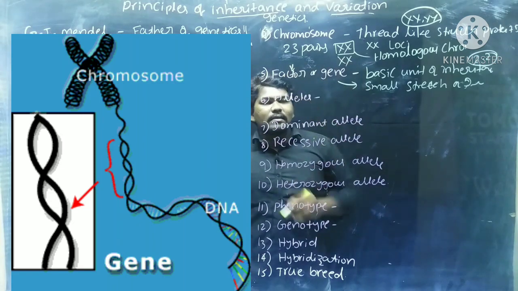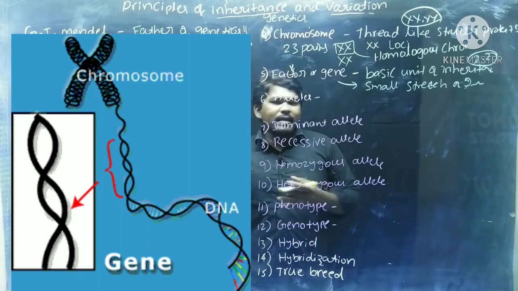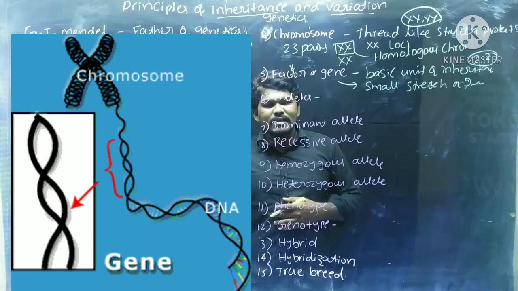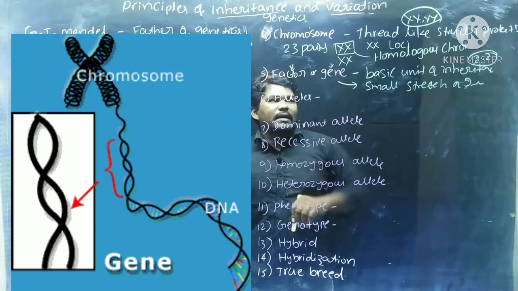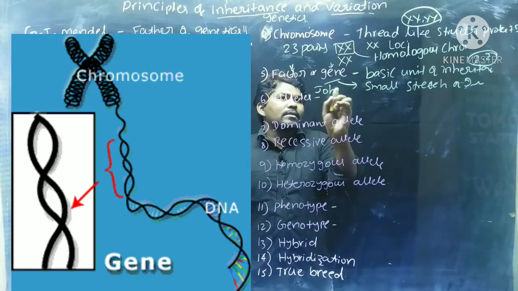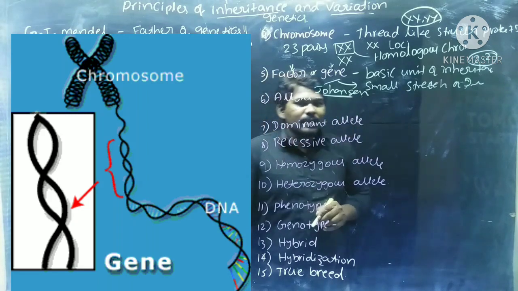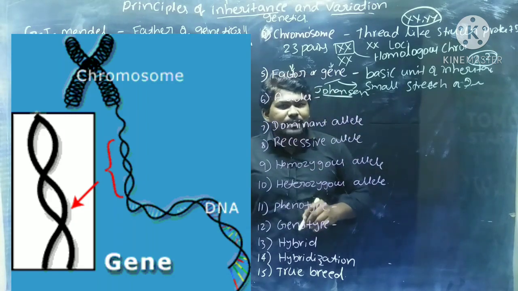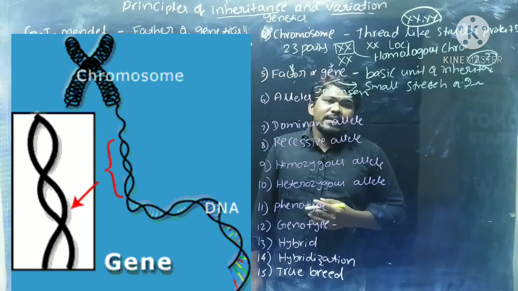Mendel called it a factor. Mendel did not know the name gene. He called them factors. After that, others called it a gene. The term gene was given by Johannsen, and the term factor was given by Mendel, and the structure of the gene was identified by Benzer.